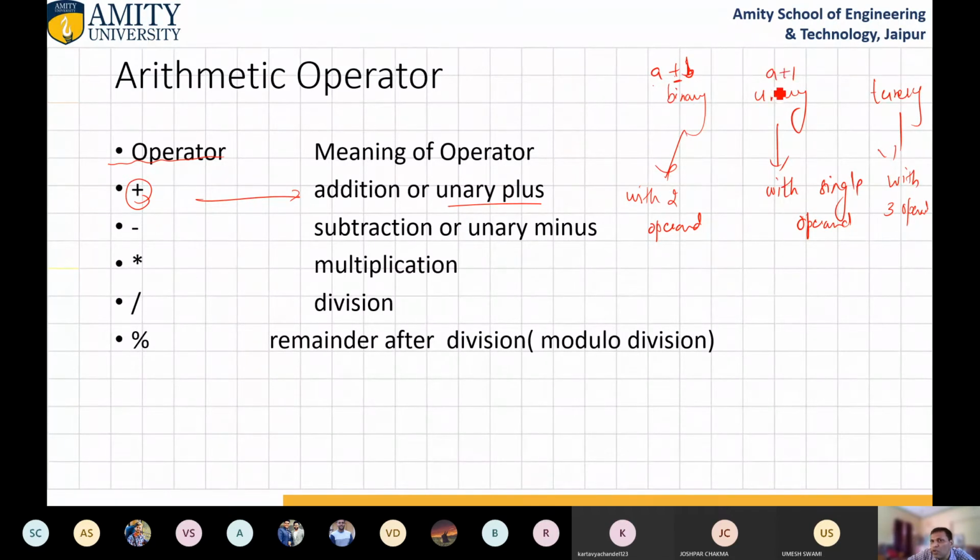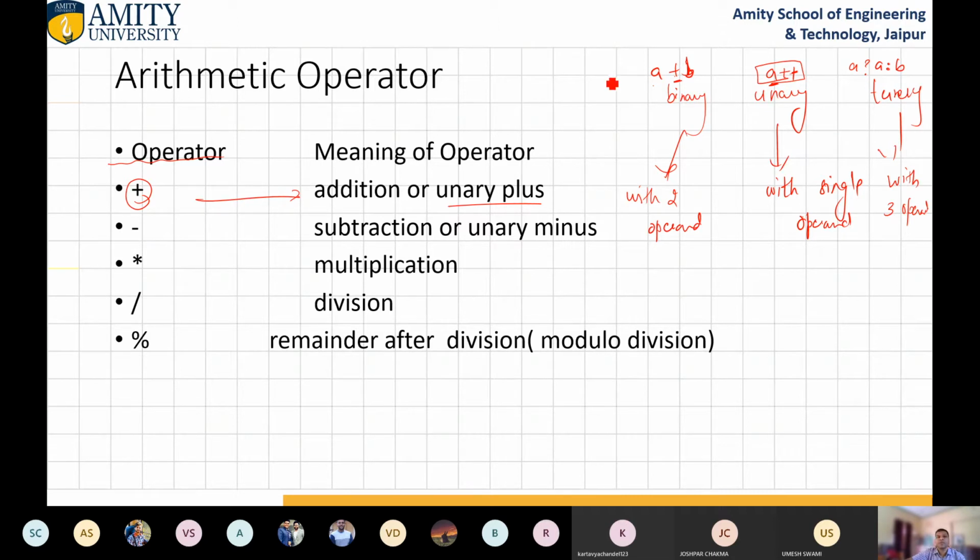A plus plus, only a single operand is here, and this becomes unary. And a question mark a colon b: whatever condition is true here, three operands are there, although we are using different operators, but this type of operator is known as the ternary operator.